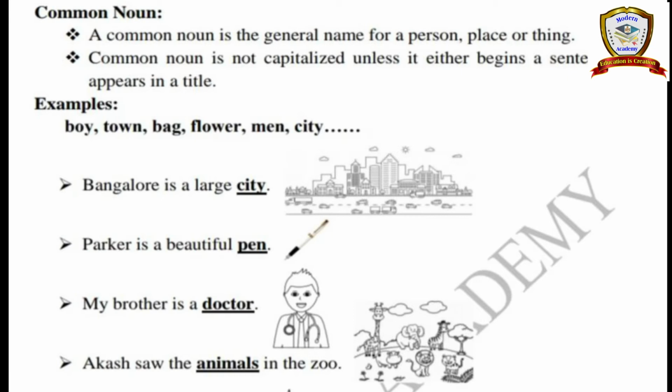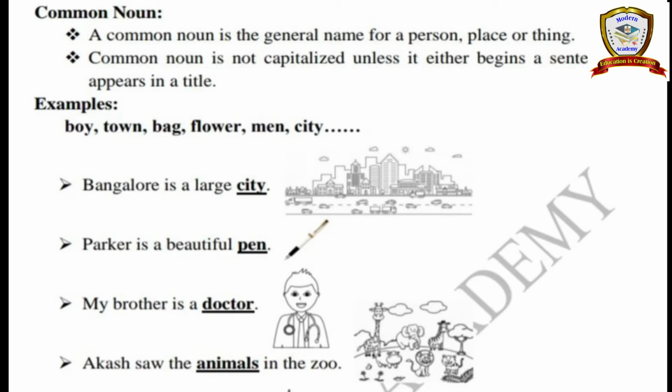Okay? See, examples: boy, town, bag, flower, men, city. See, boy. Boy means we have many boys. Yeah. So here commonly they said boy. That's all. So boy is a common noun. Next, town. Town means we don't have just one town in the world. We have many towns. Yeah. So town is a common noun. Next, bag. Bag means many varieties of bags are there in the world. So here we said bag commonly.